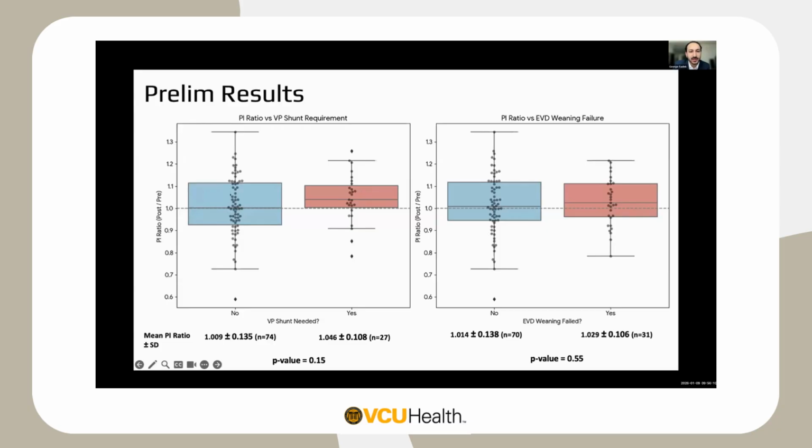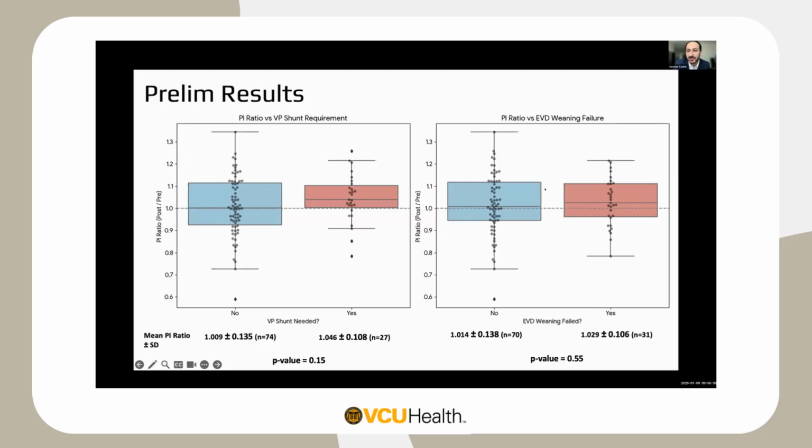You can see here that, yes, we do have quite a variation of outcomes, but overall, the mean PI ratio for patients who did not need a shunt was 1.009, and that was 74 of our patients, versus a little higher here of 1.046, with a p-value of 0.15. So it did not reach significance, but there was some signal there that is worth exploring further.